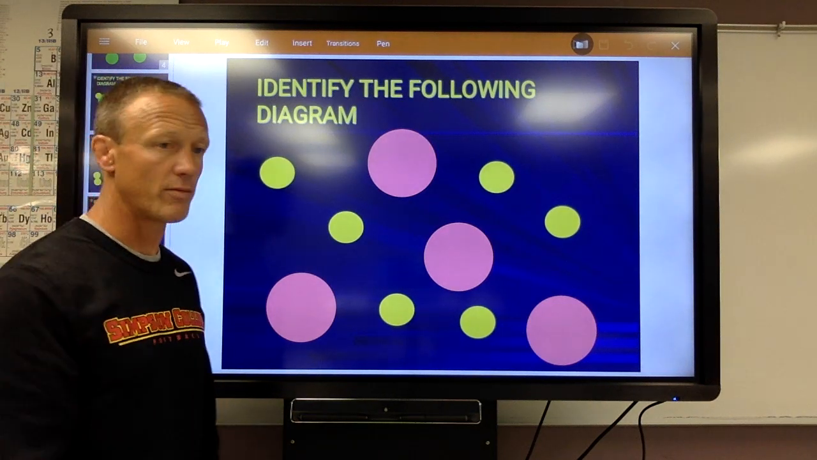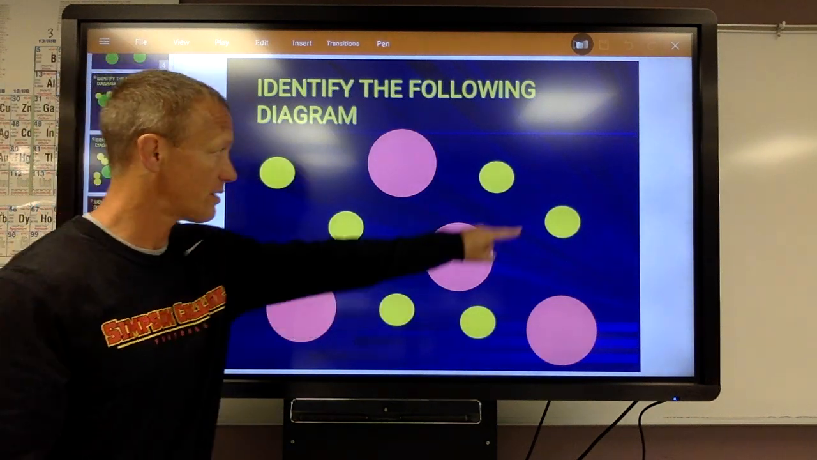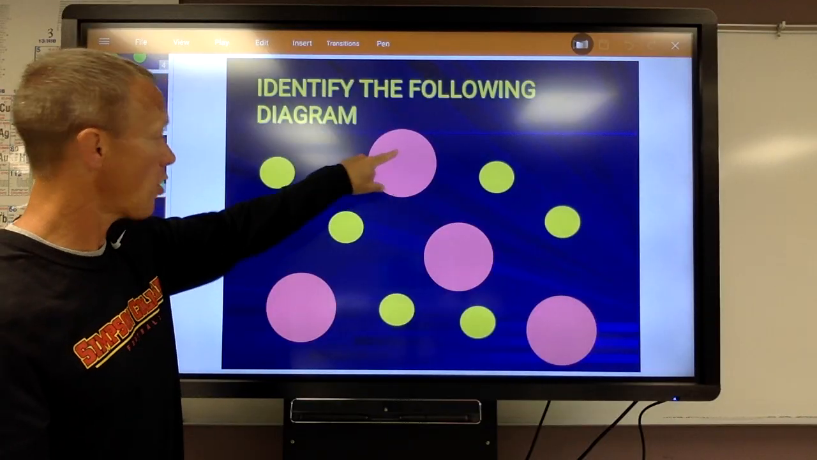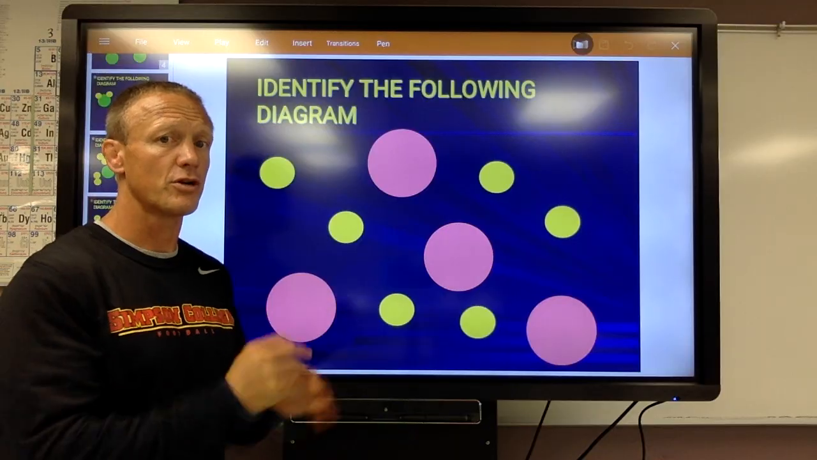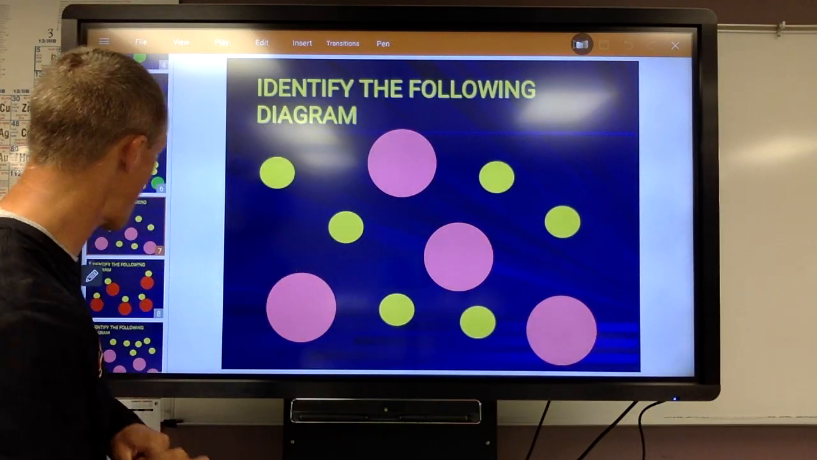Same thing, mixture of two different elements. So this is some element. Maybe it's helium. Maybe this is argon. So it's a mixture of two different elements. So it is a mixture, not a pure substance. I could separate those two things without a chemical reaction.